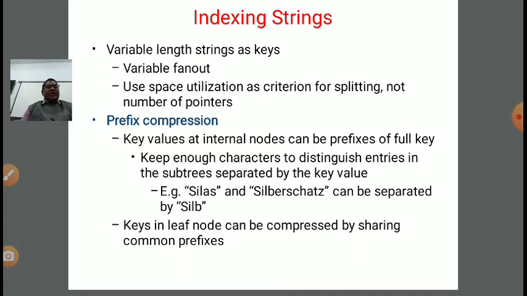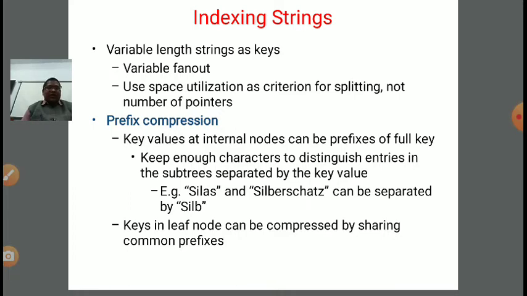Key values at internal nodes can be prefixes of the full key. How? Keep enough characters to distinguish entries in the subtrees separated by the key value. Example, Silas and Silbert can be separated by SILA. Yes, it can be SILA. With the help of this we can separate them, okay.